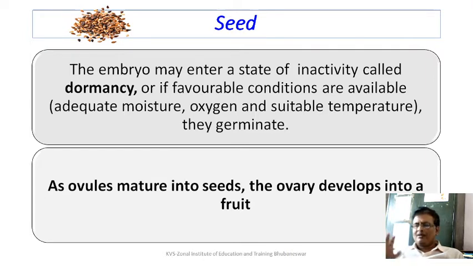So the plants have evolved an adaptation in such a way that the seeds undergo a state of inactivity, which we call dormancy, so that they rest through the period of unfavorable condition. When favorable conditions are there, only then will they germinate. There are many different reasons why dormancy may be induced. It can be because of a very tough, resistant seed coat, or some waxy deposition like suberin, which does not allow water to come in, which is needed for the germination of the seed.